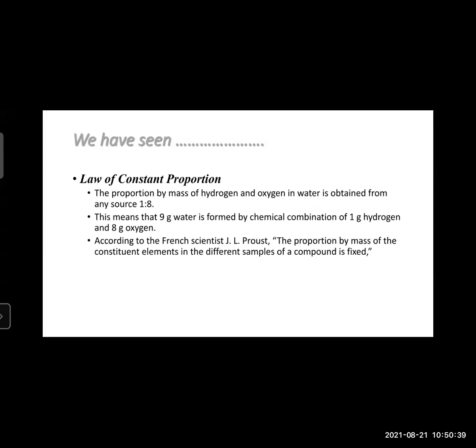The French scientist J.L. Proust defined the law of constant proportion in the manner that the proportion by mass of the constituent elements in different samples of a compound is fixed.